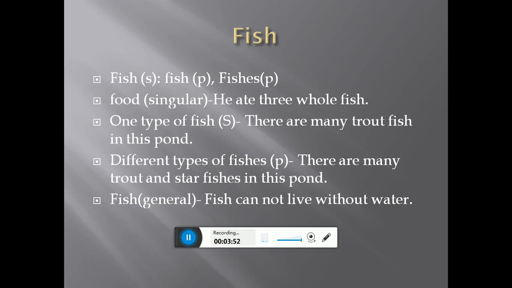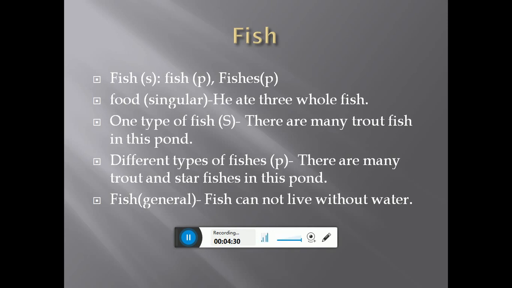Second one is different types of fishes. When we are talking about different types of fishes and they are plural, then we use a plural verb with it and they are considered plural. That's why we use the word fishes with it. This is also plural, fish is also plural, and the word fishes is also plural. But they are used in different conditions. When we are talking about only one type of fish, we use the word fish as plural. But when we are talking about different types of fish, then it is used as fishes.